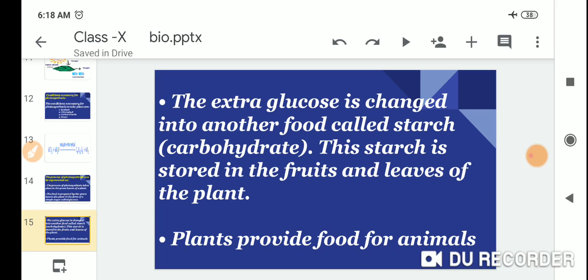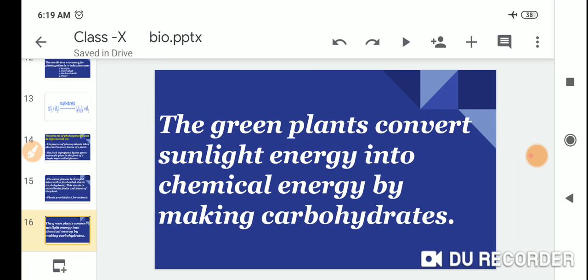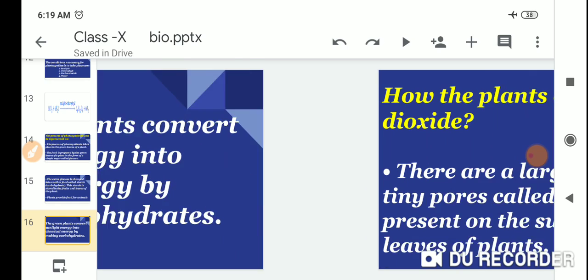And the fourth step: plants provide food for animals. The green plants convert sunlight energy into chemical energy by making carbohydrates.